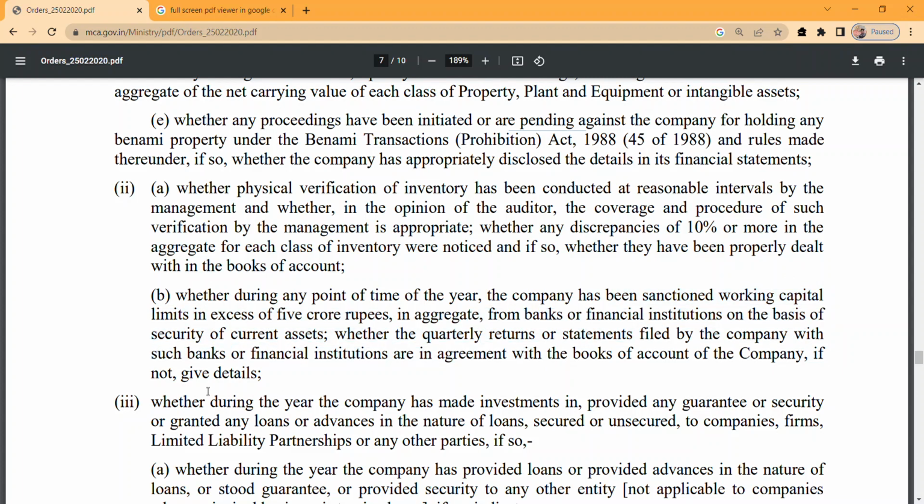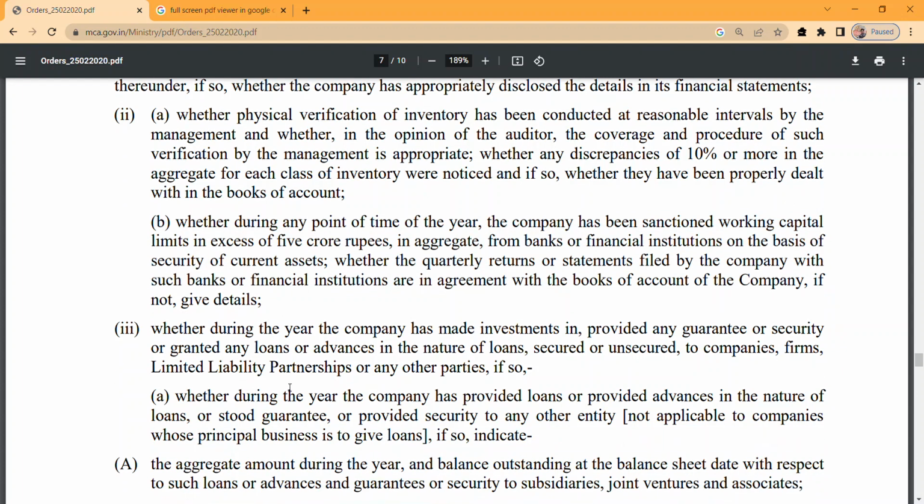Perfect. Let's come to the third point: whether during the year the company has made investments in, provided any guarantee or security, or granted loans or advances in the nature of loans, secured or unsecured, to companies, firms, limited liability partnerships or any other party.